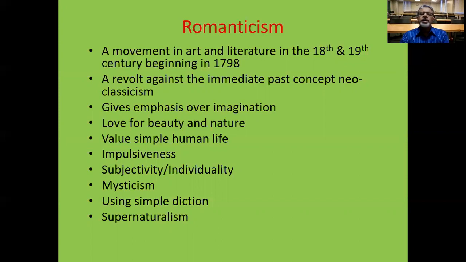And the most important thing in romanticism is subjectivity or individuality. A person is an important thing. You will find a person, a poet, in the poems. And mysticism, the romantic poets are very much fond of knowing the unknown and knowing something new.